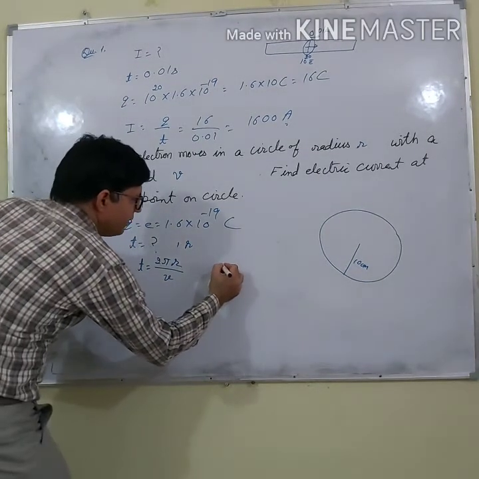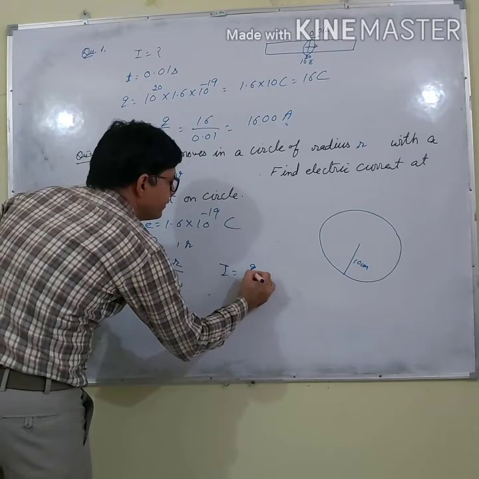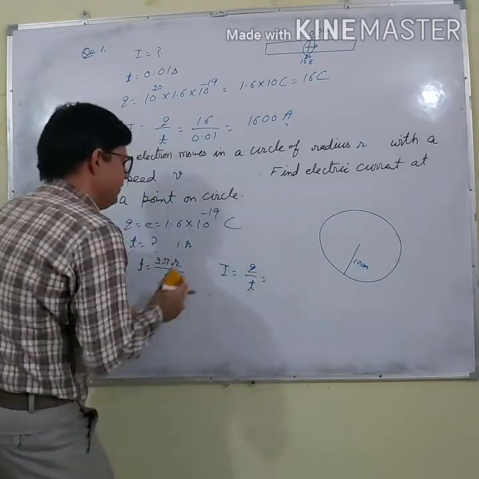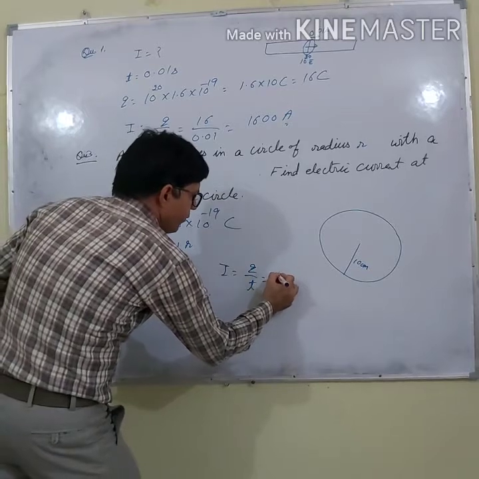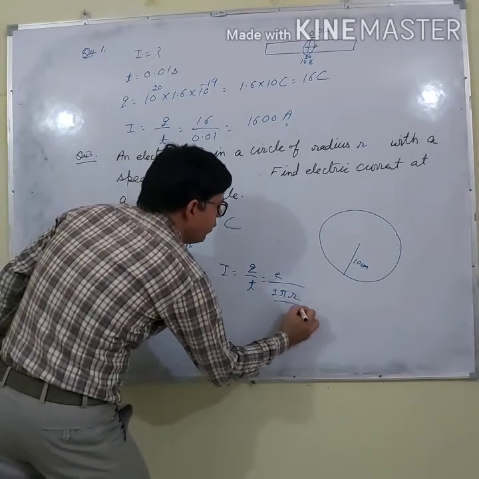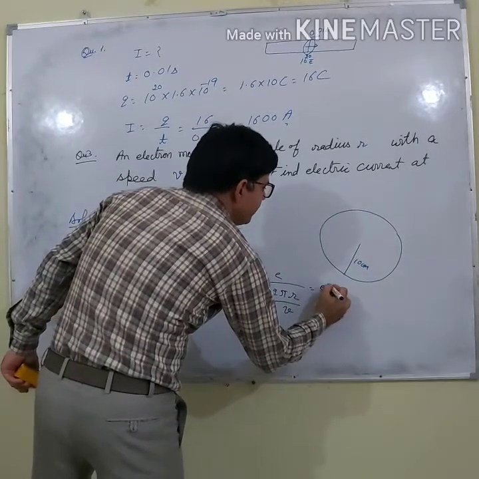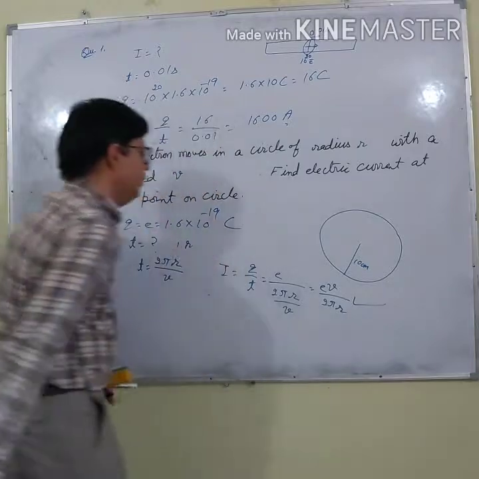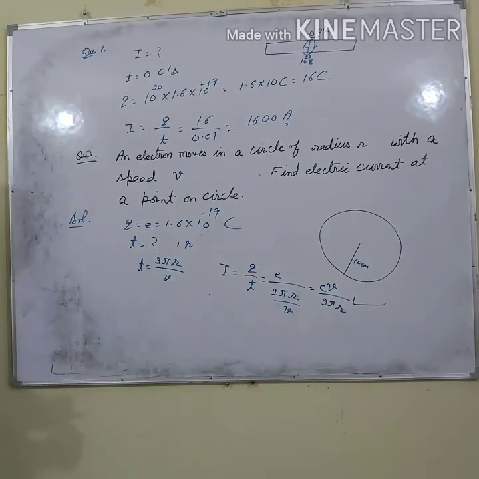So how much is the current? Charge upon time. How much is the charge? Charge is, let us say, E, and time is 2 pi r upon v. So this is E V by 2 pi r. So this is the current which is flowing, right?